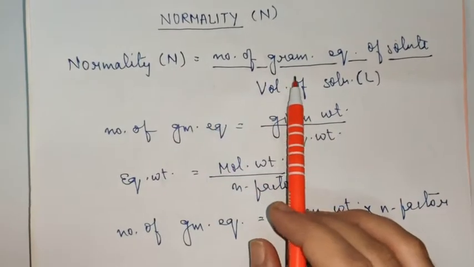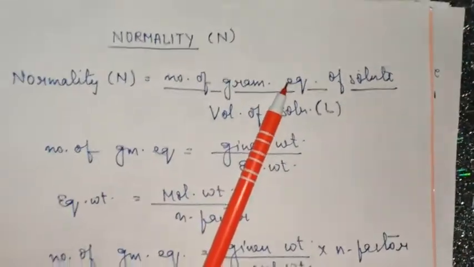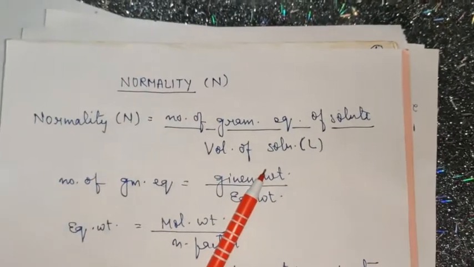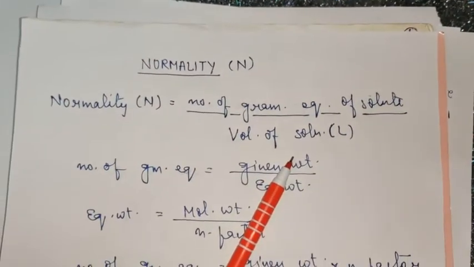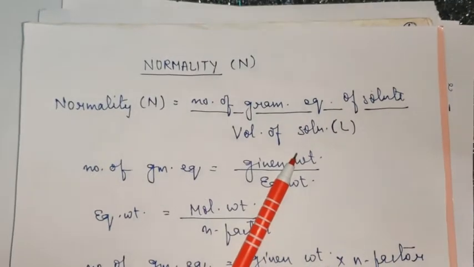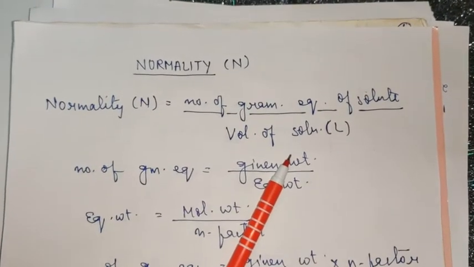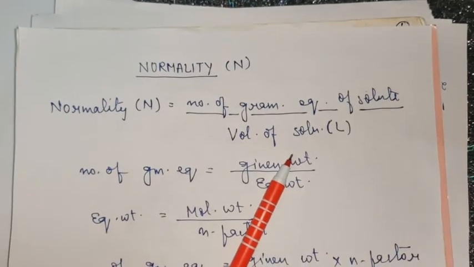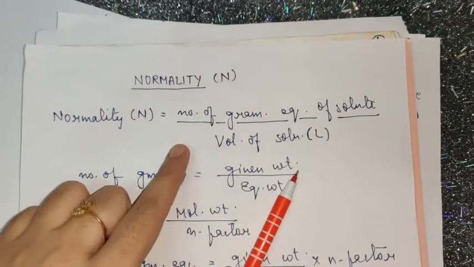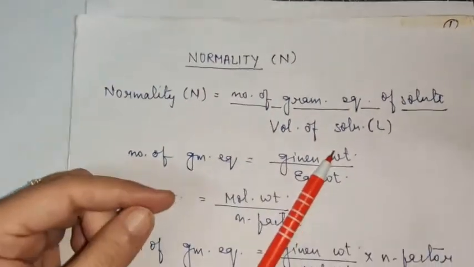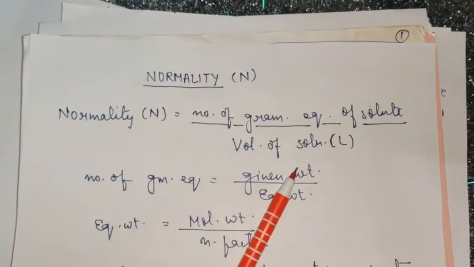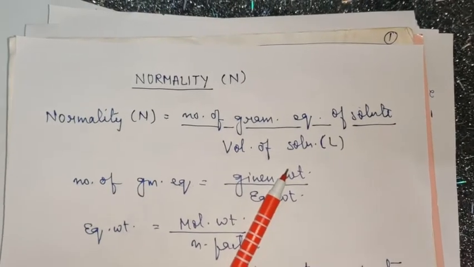You can simply identify it with the help of the formula. When you see the formula of any concentration term having volume involved in it, it indicates that that particular concentration term will be depending upon temperature. When the temperature changes, that concentration value will also change. So normality is a concentration term which depends upon the change in temperature.